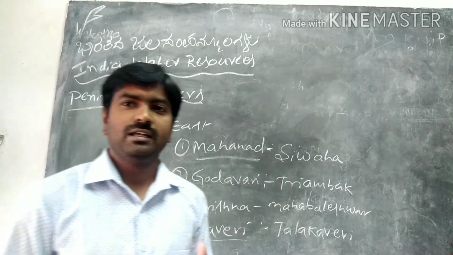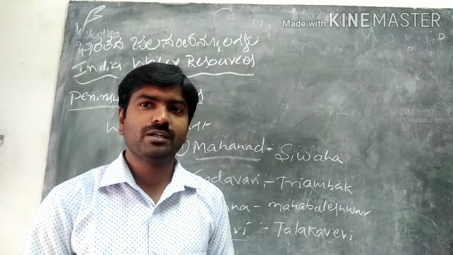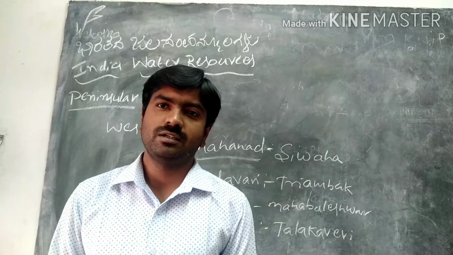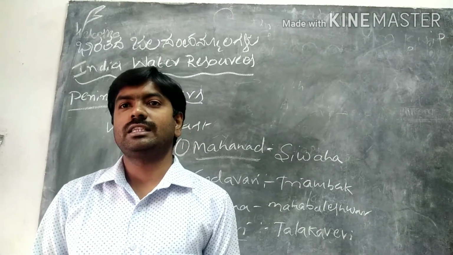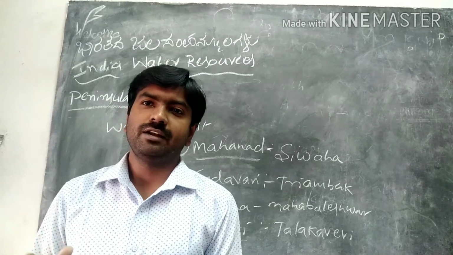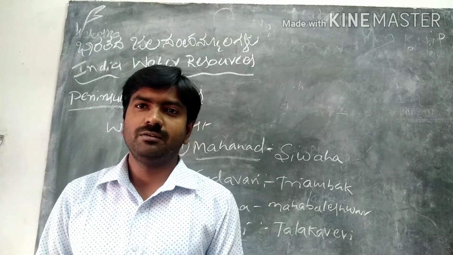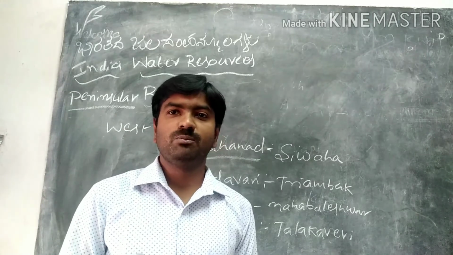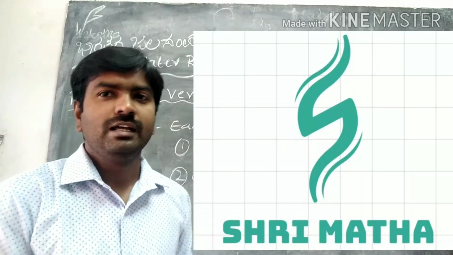Now the next is the west flowing rivers. These west flowing rivers are mainly Narmada, which rises from Amarkantak, and the Tapati or Tapi, which rises from Multai. Sharavati is one of the rivers in Karnataka, and from the Sharavati, one of the important waterfalls, Jog Falls, is created. So these are all the river systems.